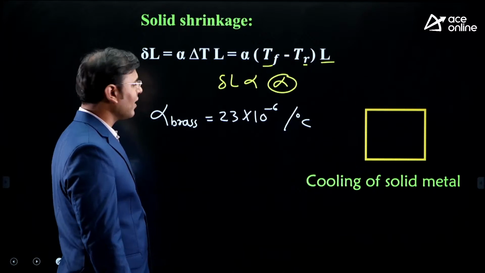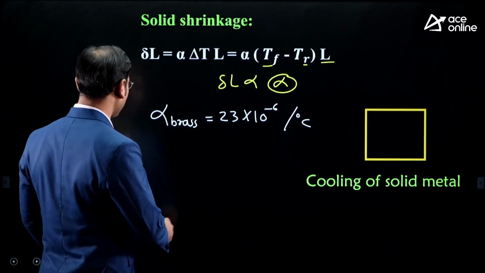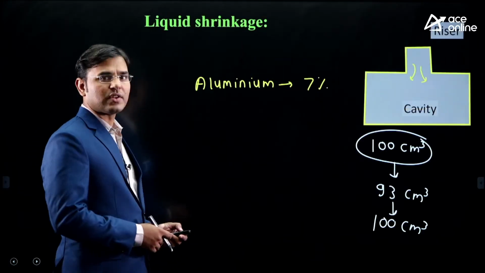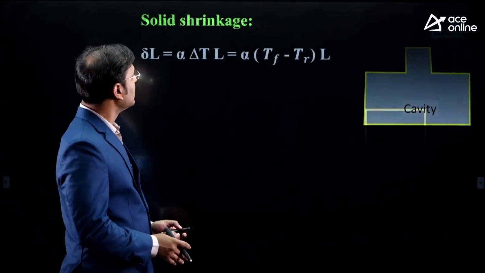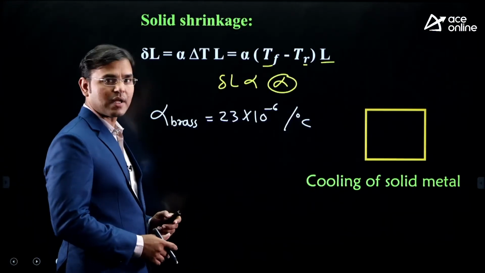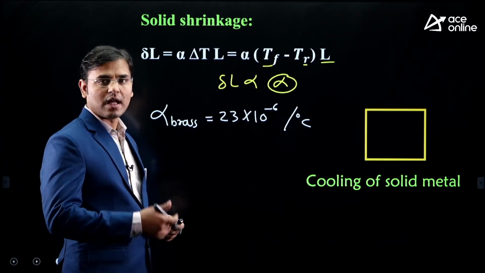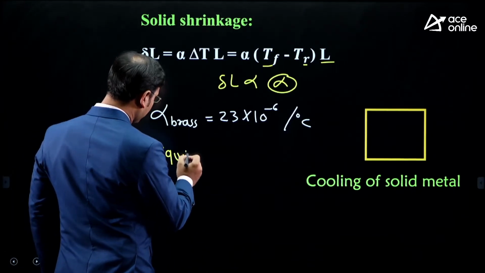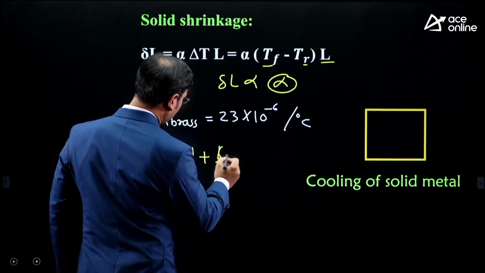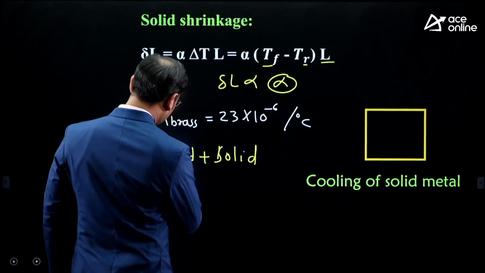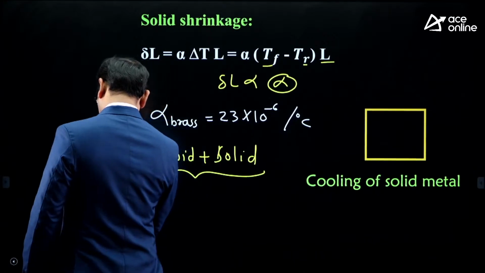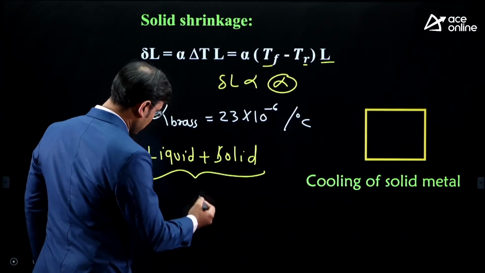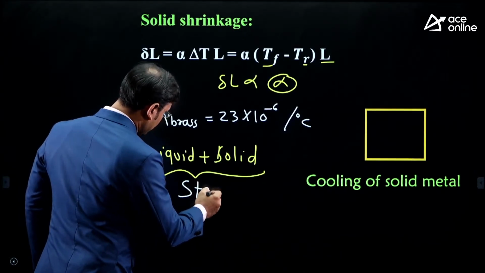Then I can write that the solid shrinkage is highest in case of brass because it has the highest value of alpha. Just see here, the liquid shrinkage is highest in case of aluminum. The solid shrinkage is highest in case of brass because it has a high value of alpha. Now the next question is liquid plus solid shrinkage. Liquid plus solid shrinkage is highest in case of which material? Now listen carefully. Liquid plus solid shrinkage is highest in case of steel. Highest in case of steel.